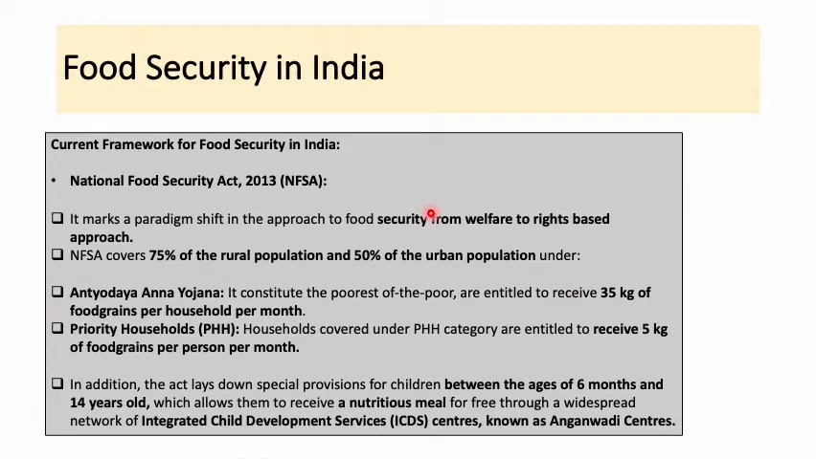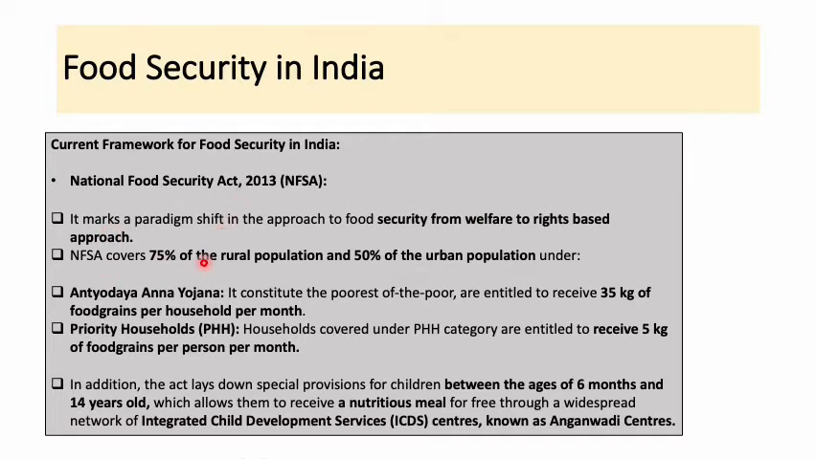And also there is the National Food Security Act of 2013. This Act was enacted after the Supreme Court's judgment that the right to food is a fundamental right under Article 21 of the Indian Constitution. Now this Act provided a kind of legal backing to the judgment. It is mostly meant for the very poor or vulnerable sections of society. It marks a paradigm shift in the approach to food security from welfare to a rights-based approach. Okay.